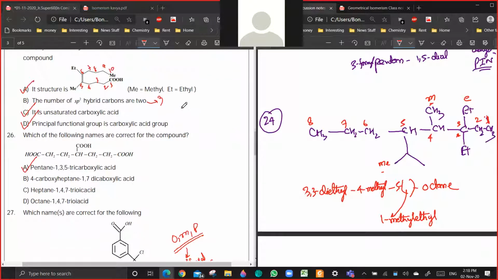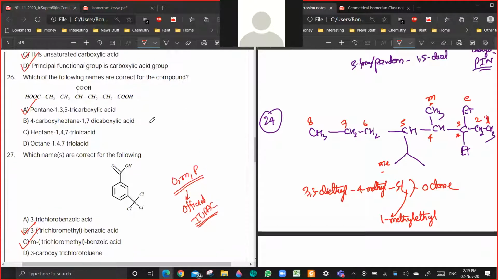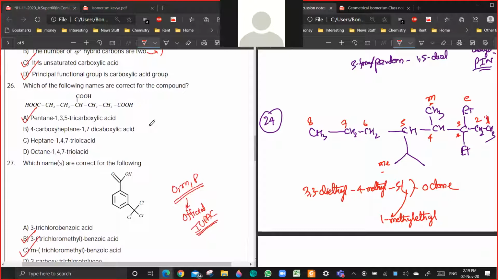No doubts. Okay, 27. Option C is correct. Ortho, meta, para can be used in IUPAC names officially.